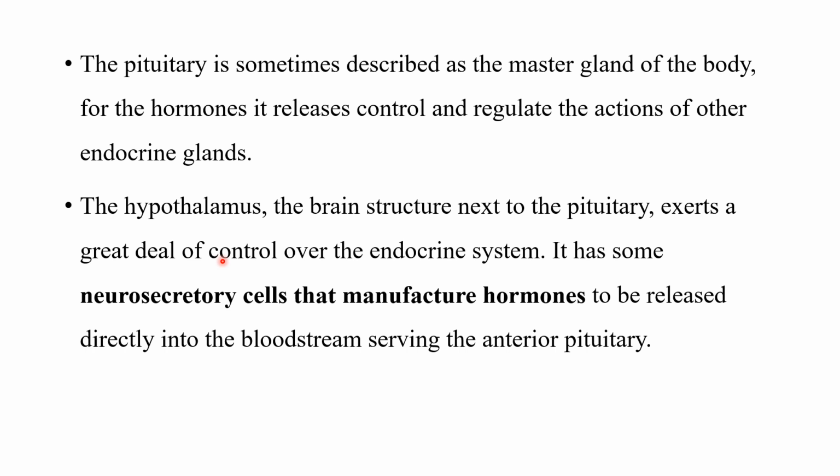Basically, the hypothalamus sends signals through its hormones for the pituitary to release certain hormones, which in turn ask the other glands in our body to start releasing their hormones and carry out their functions.